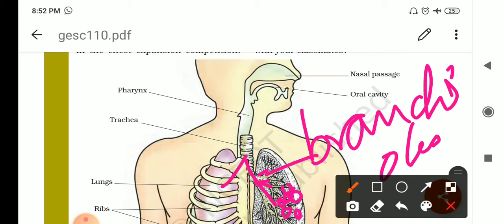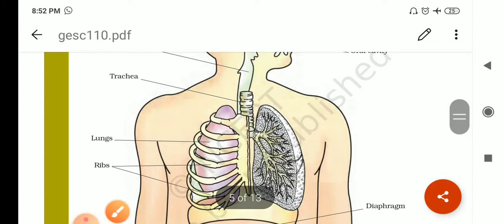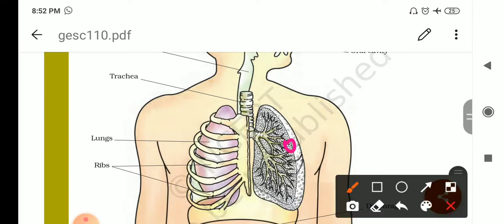And the walls of the alveoli are very thin. Diffusion of the gases takes place through these walls. And alveoli have a rich supply of blood through a dense network of capillaries present around them, right? Okay. Now, lungs.